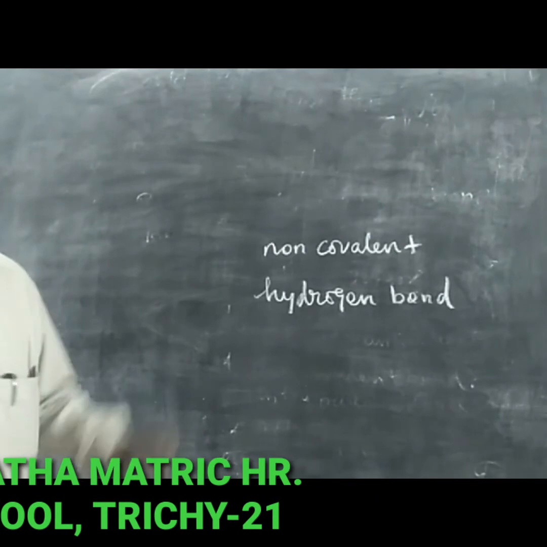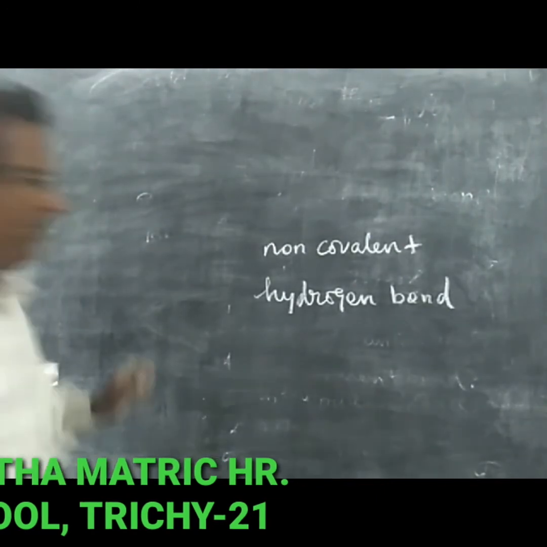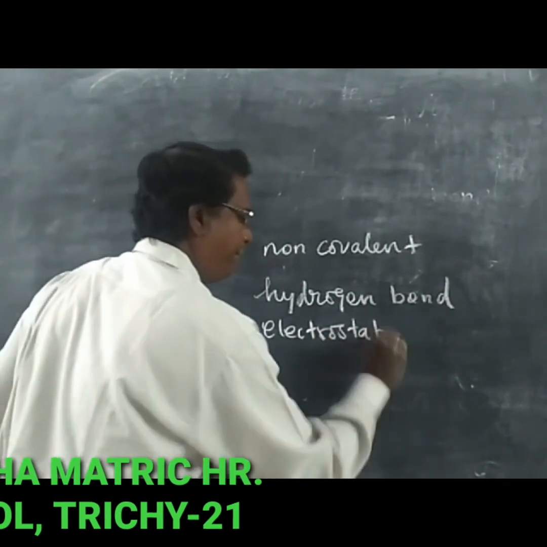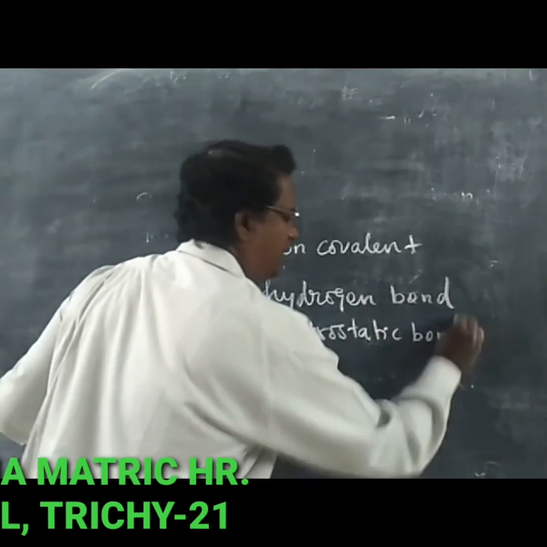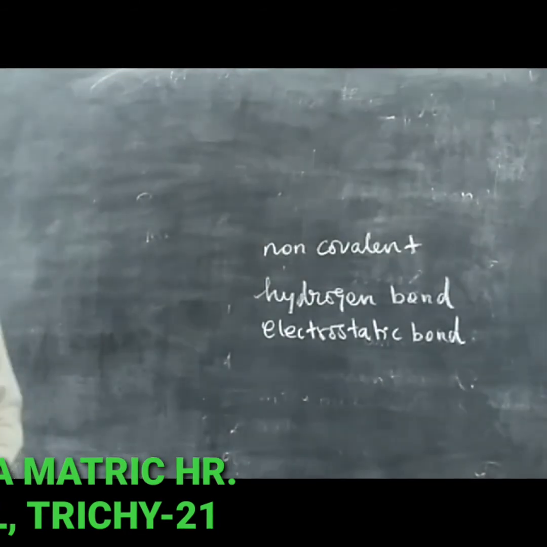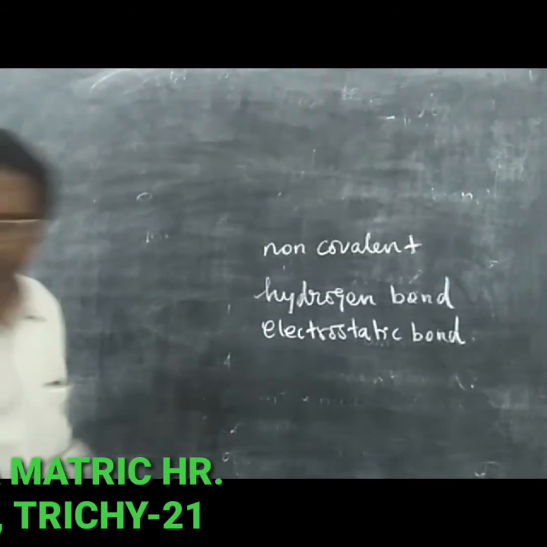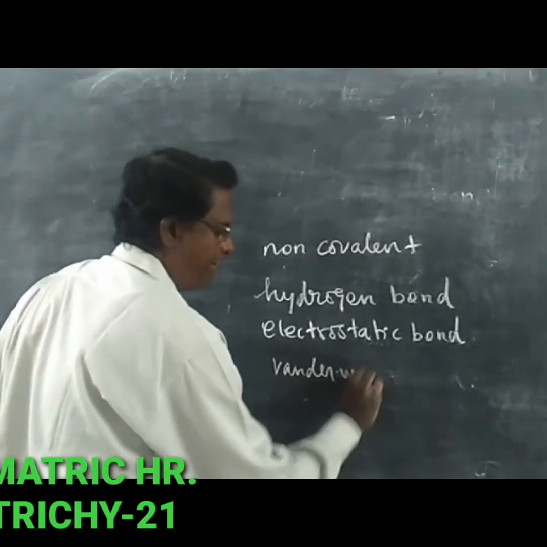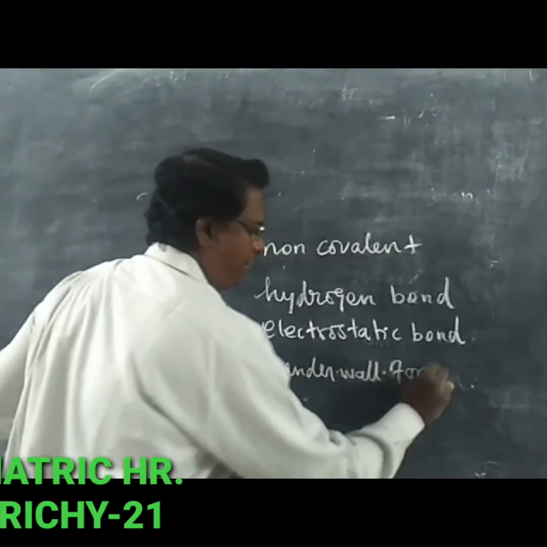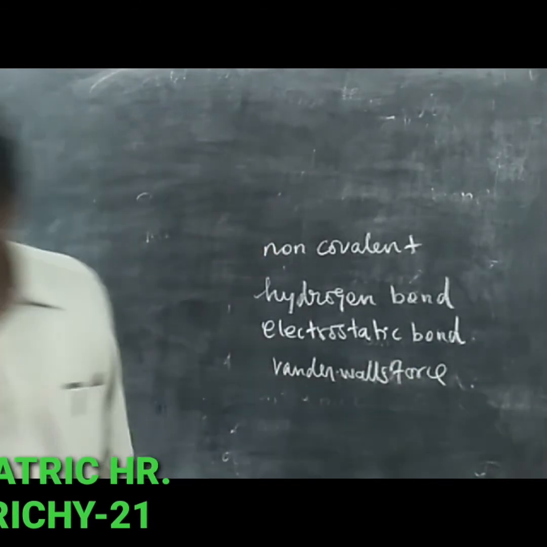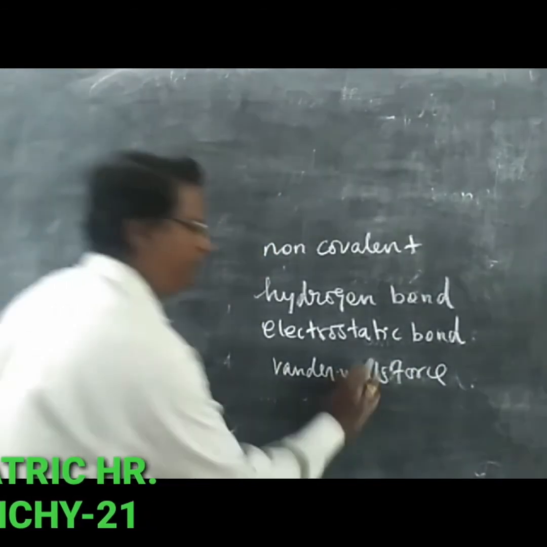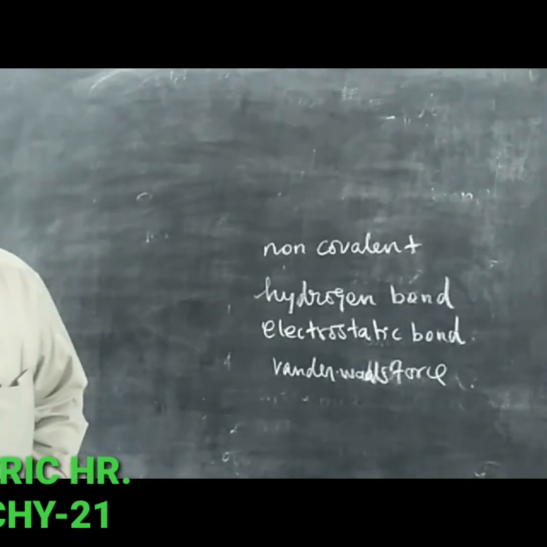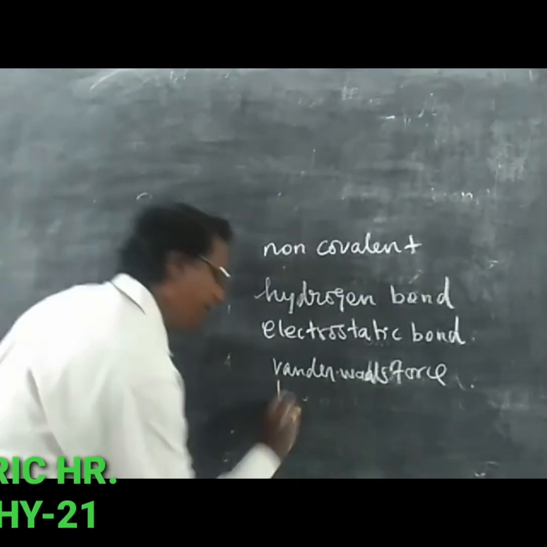The electrostatic bond is otherwise called van der Waals force. And they have hydrophobic bonding.